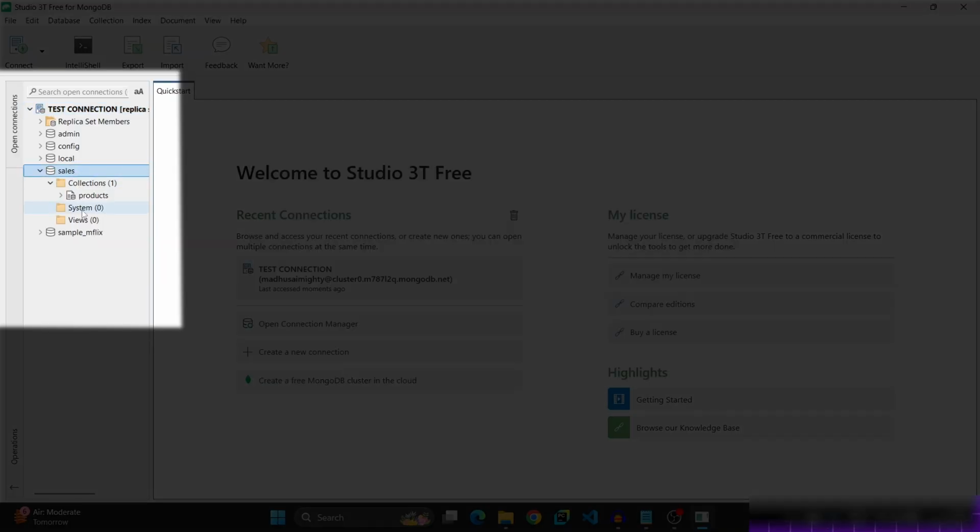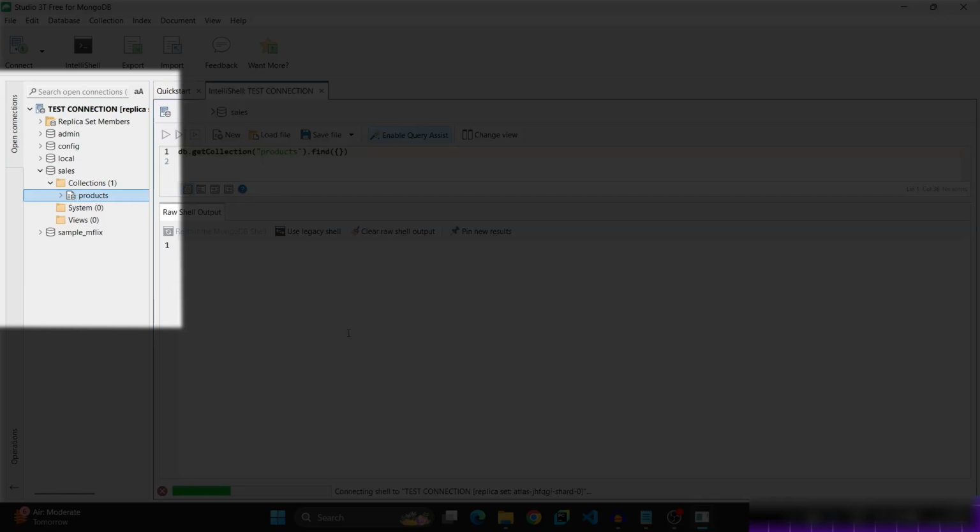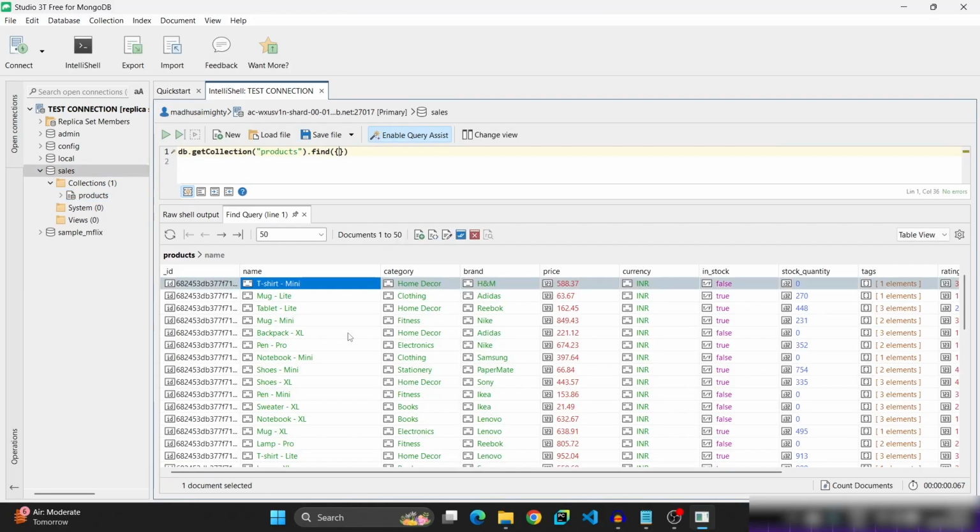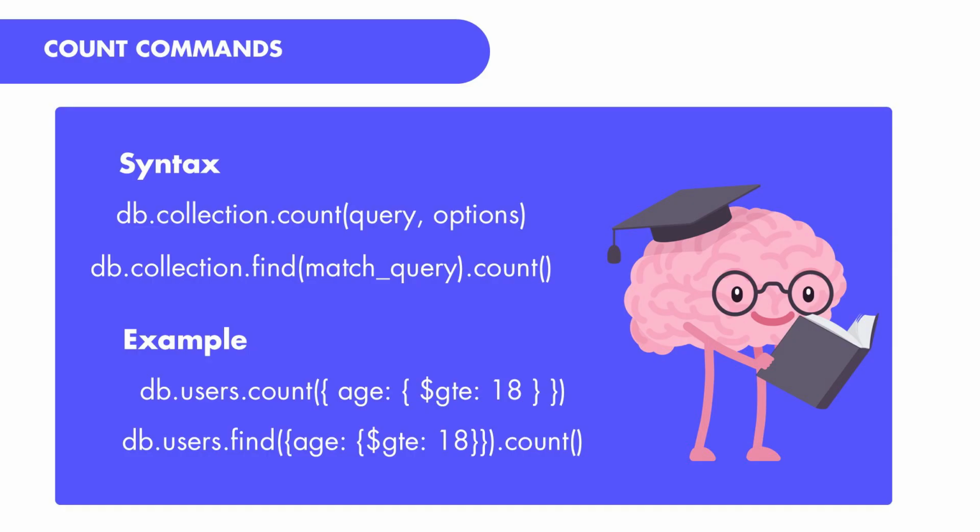Double click on the sales database. Double click on products collection. So it is the data present in the products collection. Now let us learn about count query. Count query is used to count number of records which matches the given condition.